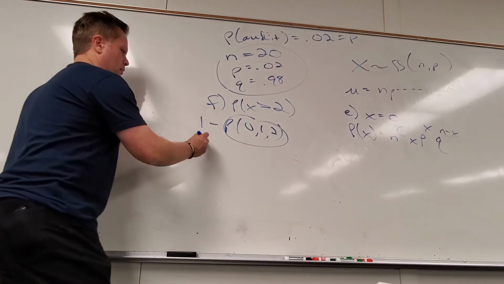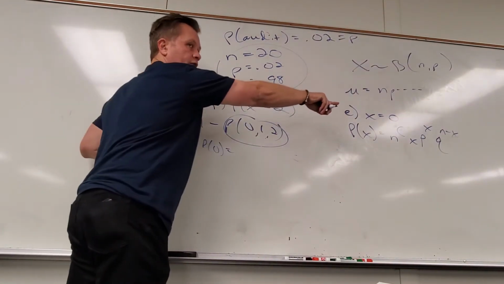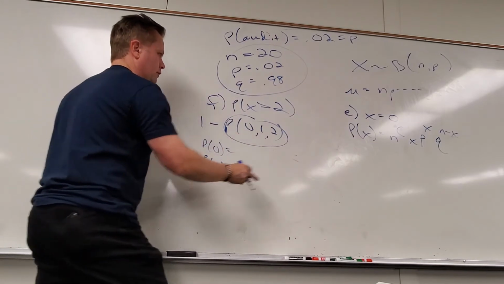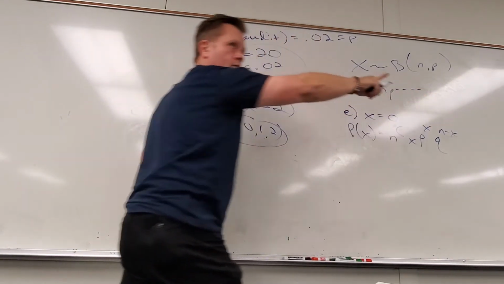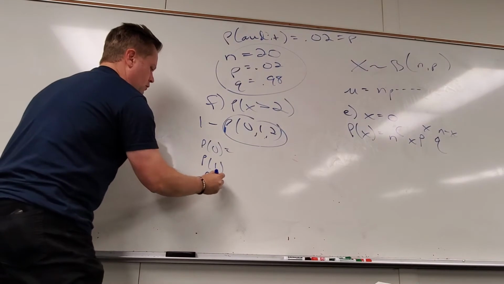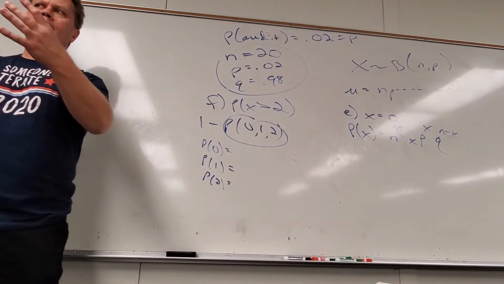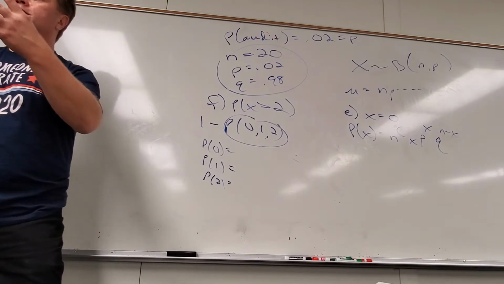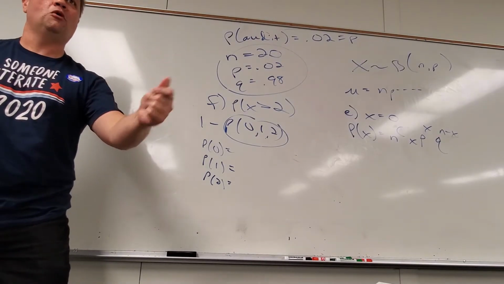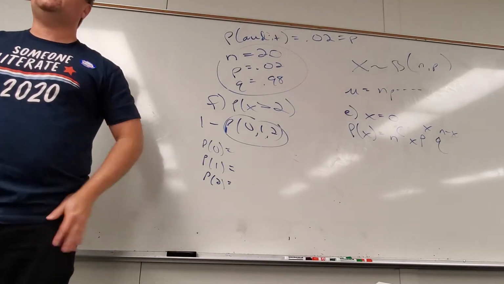So I'm going to do the probability of 0, which I already got from whatever that is. Probability of 1, so now I'm going to make X 1. And the probability of 2, add all those up. That's the opposite of what the question wants. So then I just do 1 minus what I get, and I've answered the question.